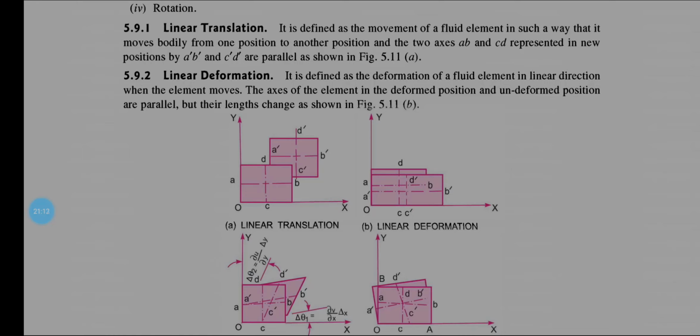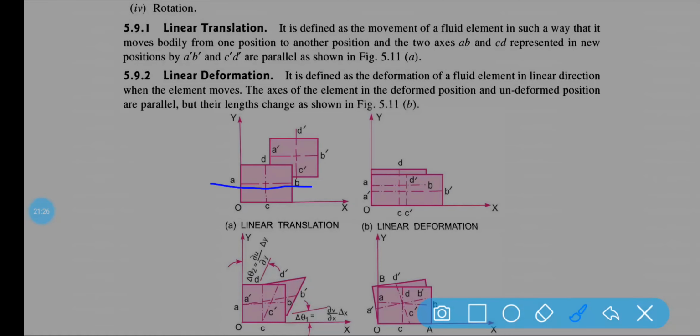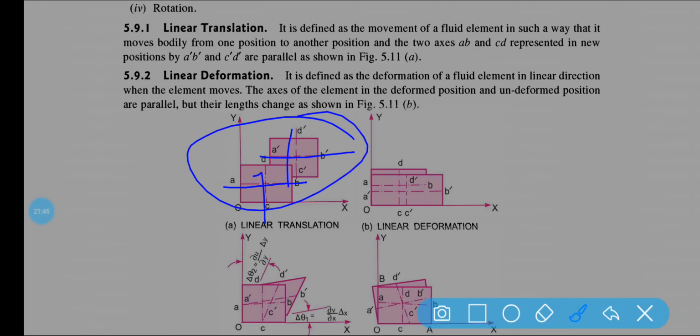It is basically defined as the movement of a fluid element in such a way that it moves bodily from one position to another position, and the two axes AB and CD, in the new positions A dot B dot and C dot D dot, are parallel to each other. This body is moving and it is parallel to each other.